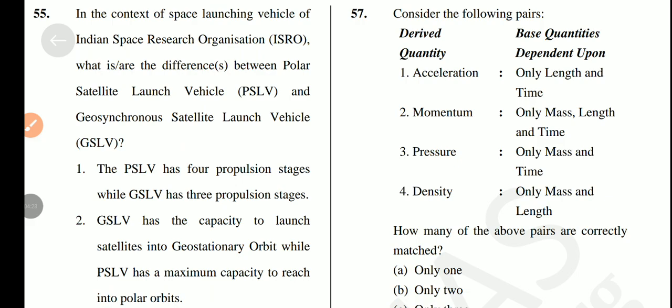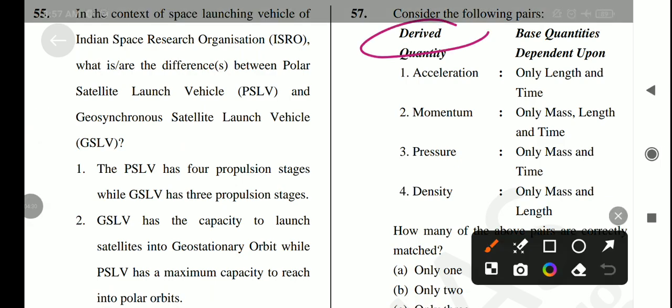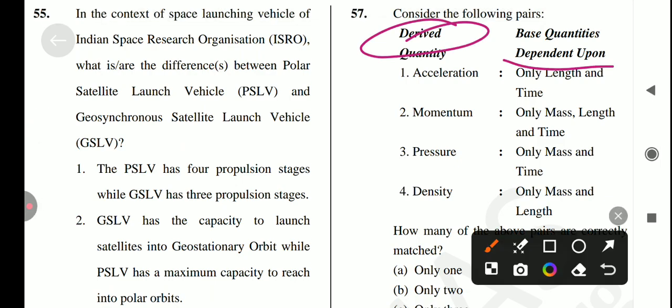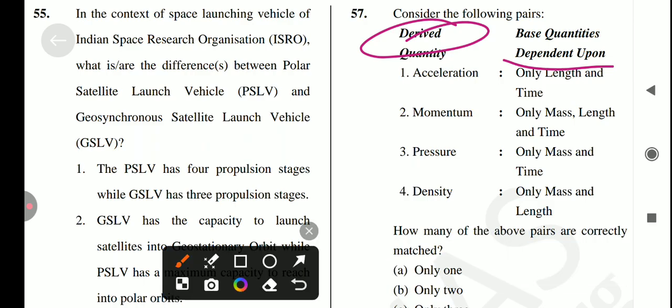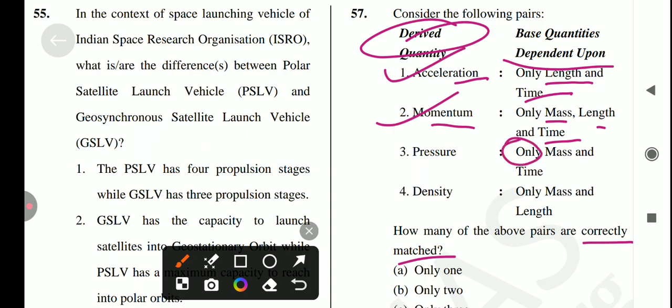Okay, let's come to the next question, which is, consider the following pairs. First is derived quantities and another one is base quantities they depend upon. It is asking about correctly matched pairs. So the first statement is acceleration, only length and time. Is it true? Yes, it's a correct statement. Next is momentum, mass, length and time. Correct statement, correctly matched. And next one is pressure. Pressure is only mass and time. No, it's not like that, because it's length also.